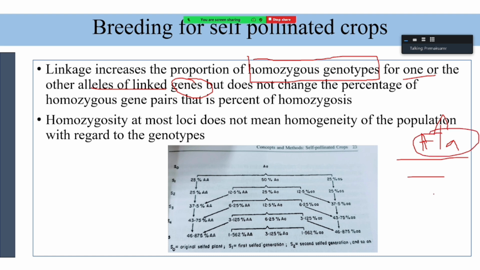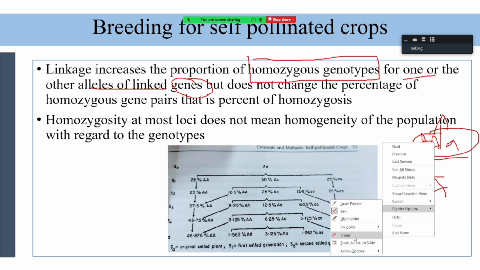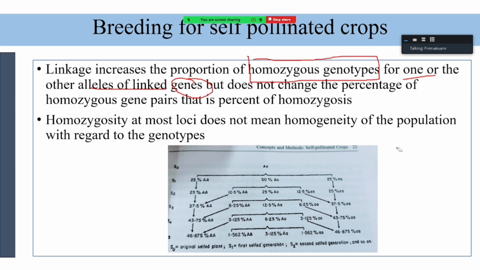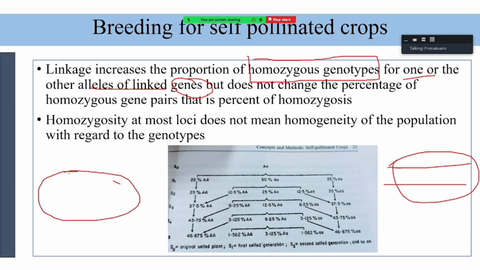Even in repulsion phase, that is also possible. They may not increase homozygosity that much, but if they are in coupling phase, at some loci they will increase the homozygosity. But when you account for a population, the percentage of homozygosity will not be affected by the linkage.